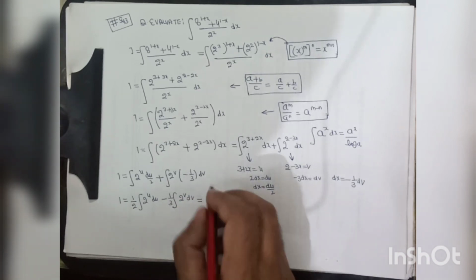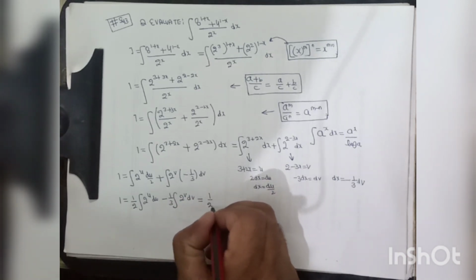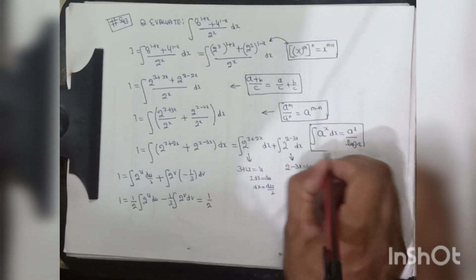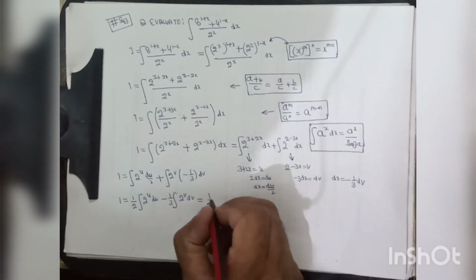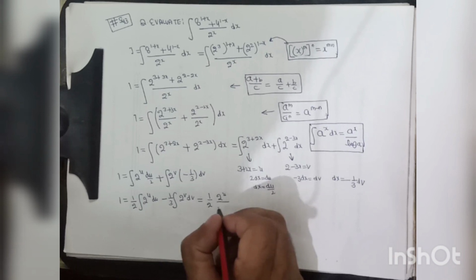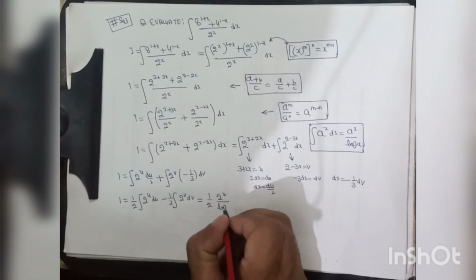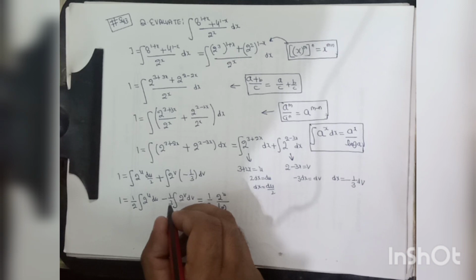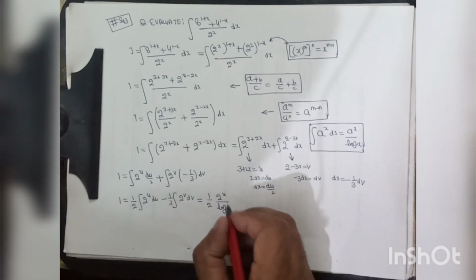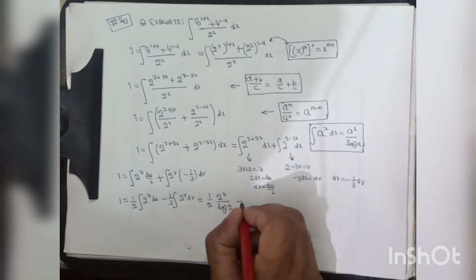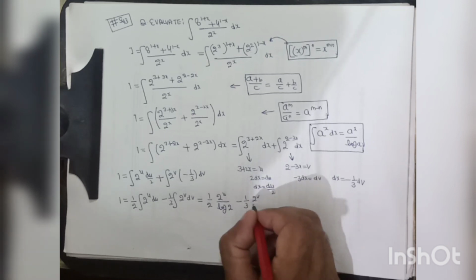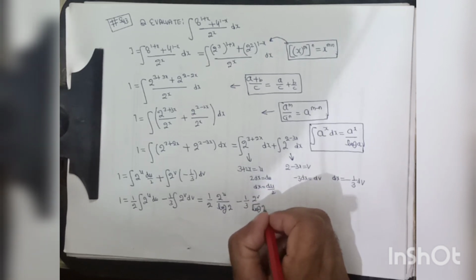So this may be written as 1 upon 2, using the formula integration of a to the power x dx is equal to a to the power x upon log a, as 2 to the power u divided by log 2, minus 1 upon 3 into 2 to the power v divided by log 2, plus c.